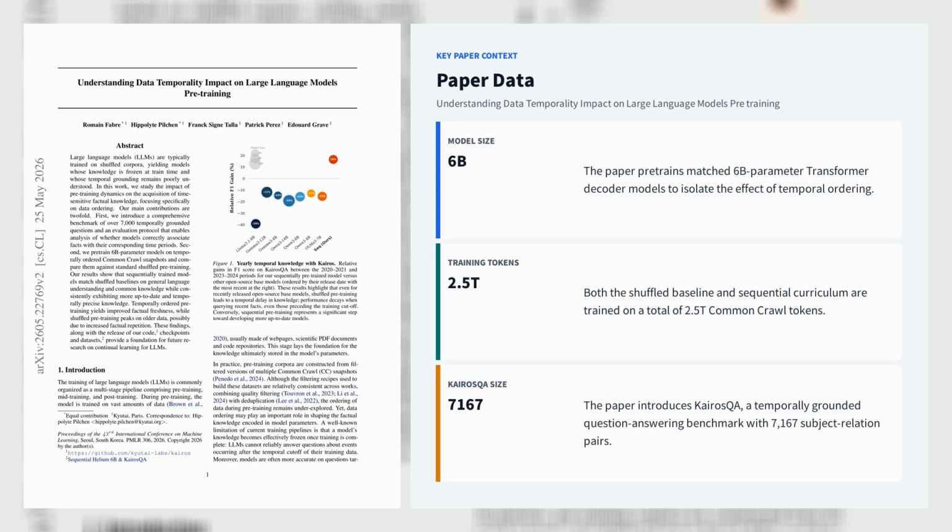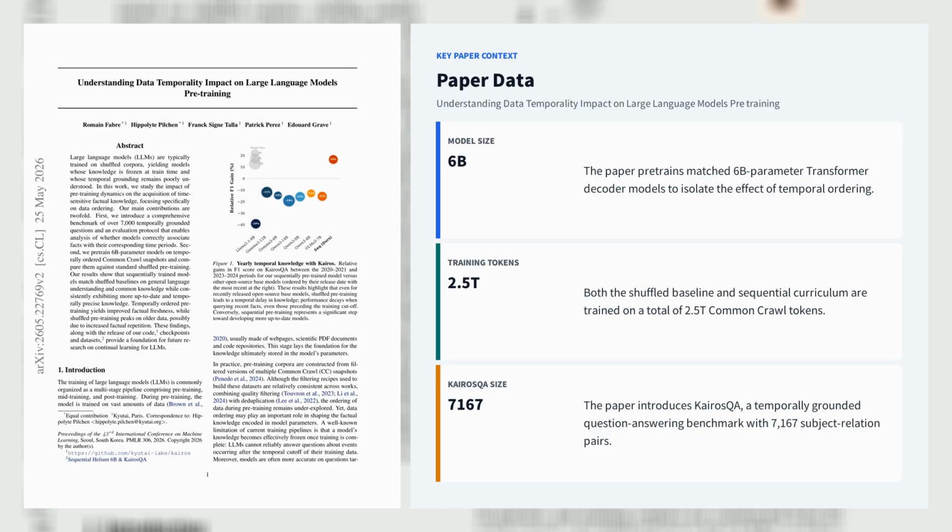To evaluate temporal grounding, they introduced Kairos QA, a 7,167-pair benchmark built from Wikidata subject-relation-year triplets, filtered for temporal variation, popularity, and ambiguity, then tested in both closed and generative settings. They also compare against TACA.